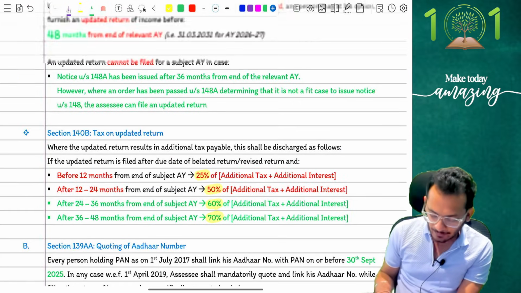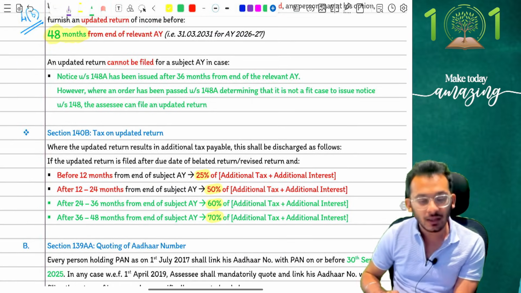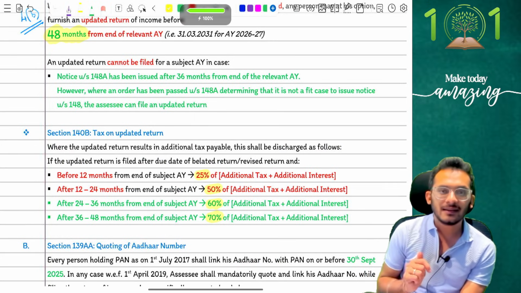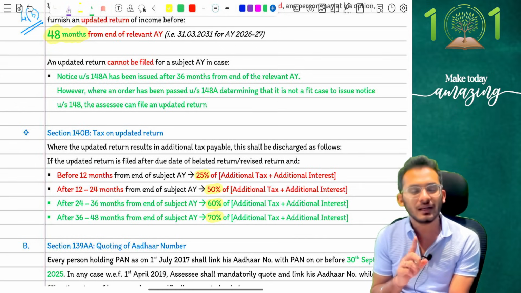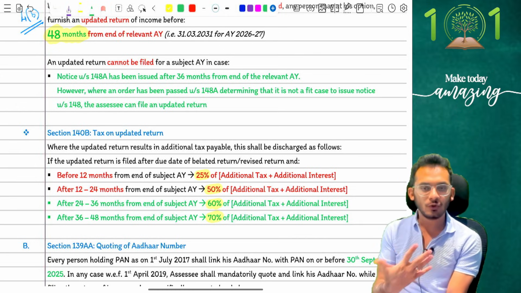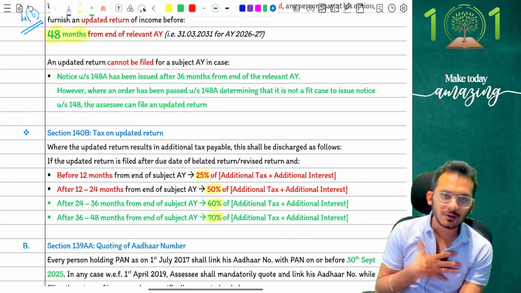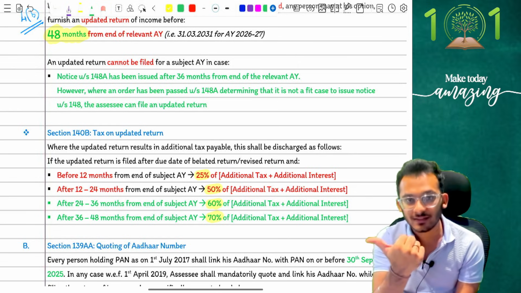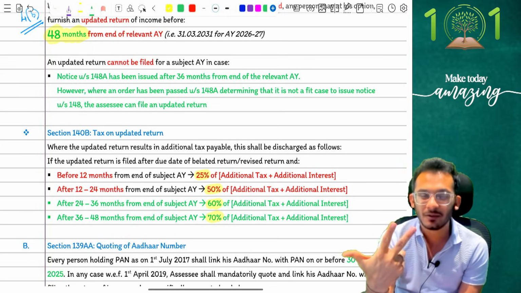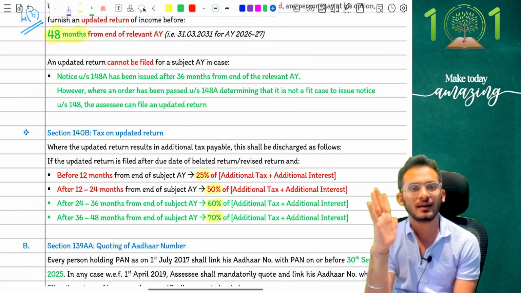Now, during filing of updated return, there is one thing which has been clarified to you. People, we have discussed in class that when you file an updated return, there is a condition that you can only file it when you are voluntarily ready to do it. Which means tomorrow, imagine if you get a notice of assessment, if you get a scrutiny picked up, if you're picked up for penalties and all those things, I will not let you file an updated return.